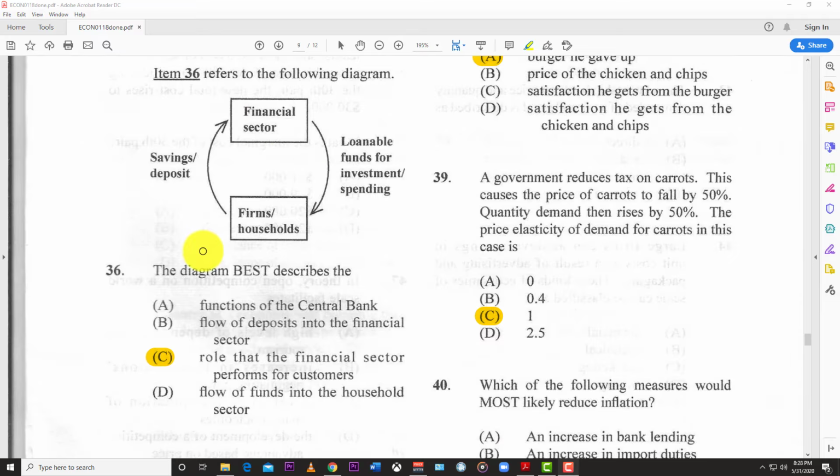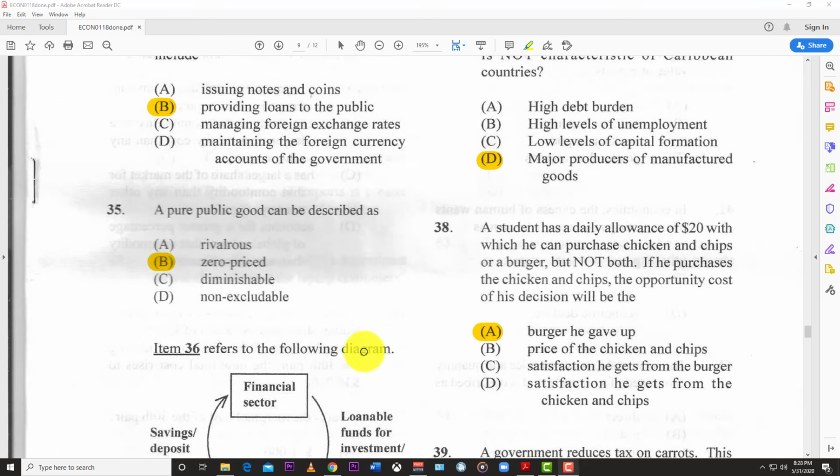36. This diagram, what does it best represent? So you have the financial sector, the firm or the household, loanable funds for investment. The financial sector lends these monies to the firms, and the firms also use the financial sector for depositing their savings. And so in a sense, this is C, the role the financial sector performs for customers.